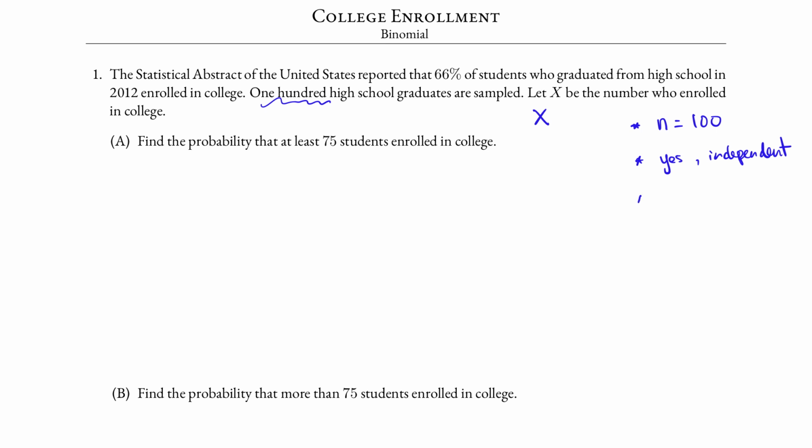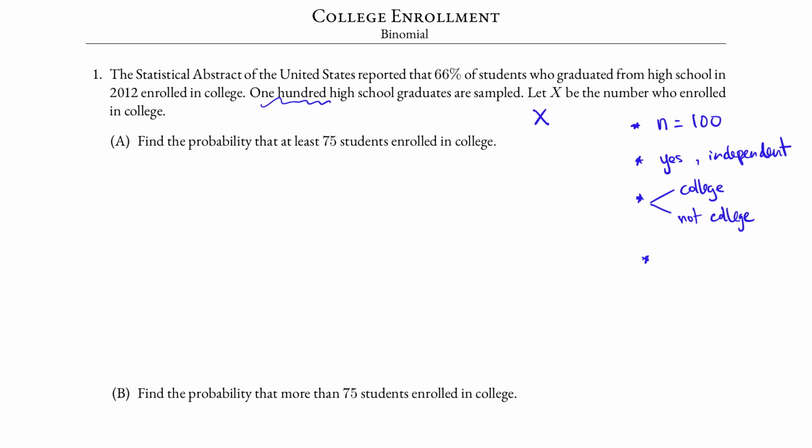Are there only two outcomes in each trial? A trial is a student in this case, and yes, because we define X to be the number of students who enrolled in college. The outcomes are whether they enroll in college or whether they do not enroll in college. So there are two outcomes.